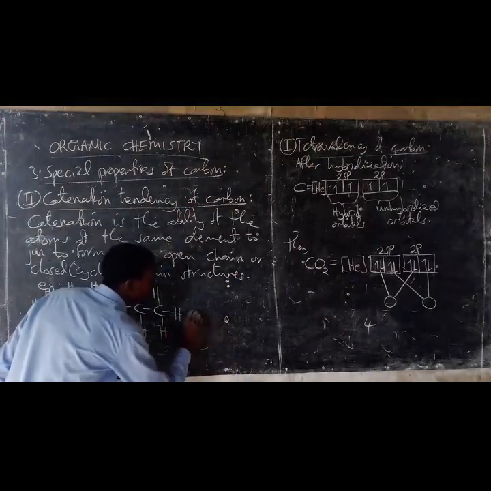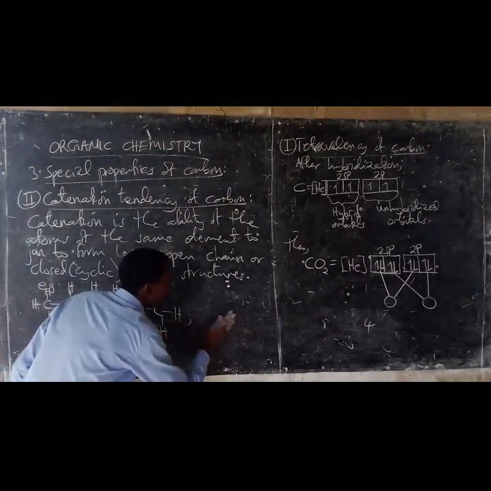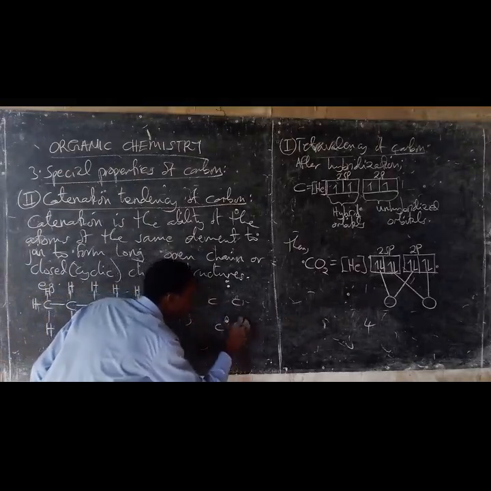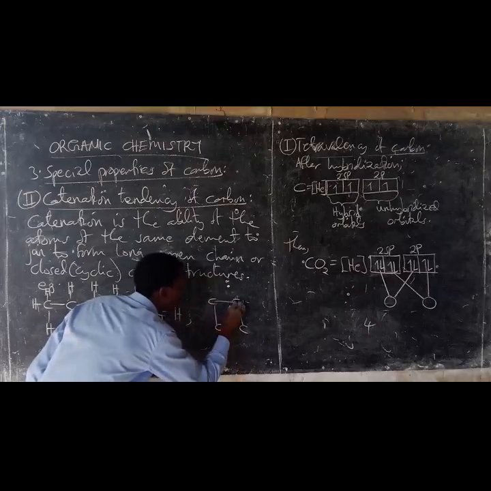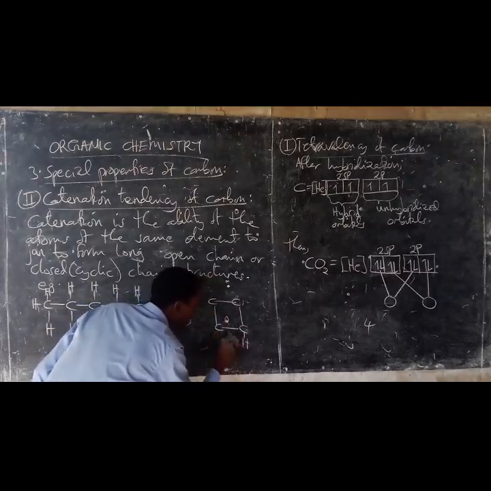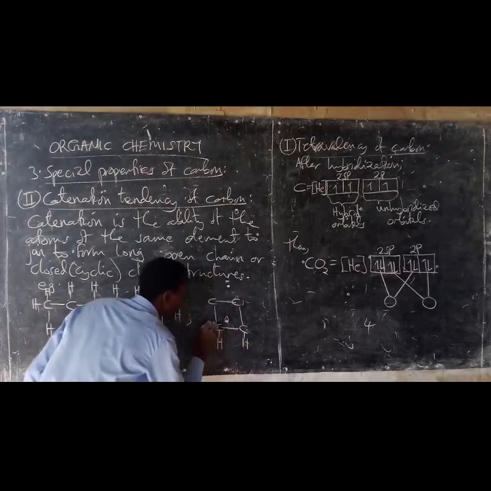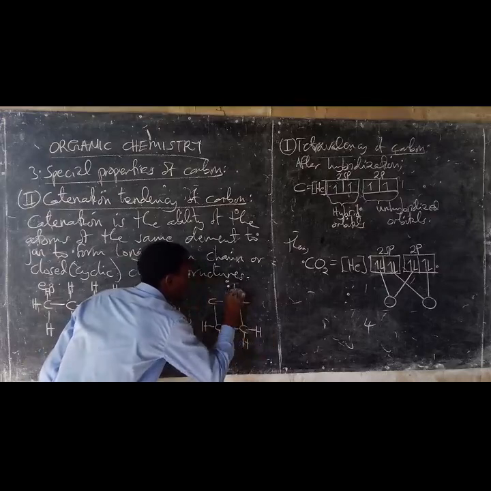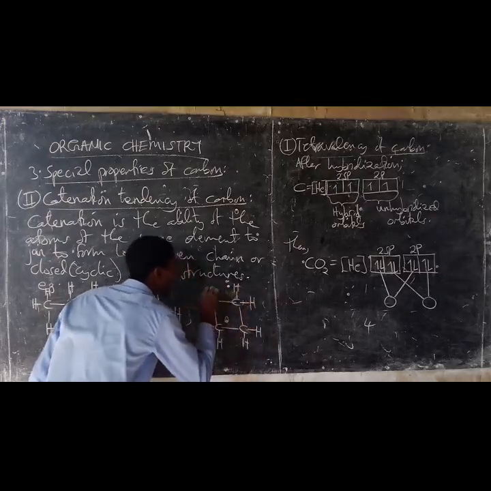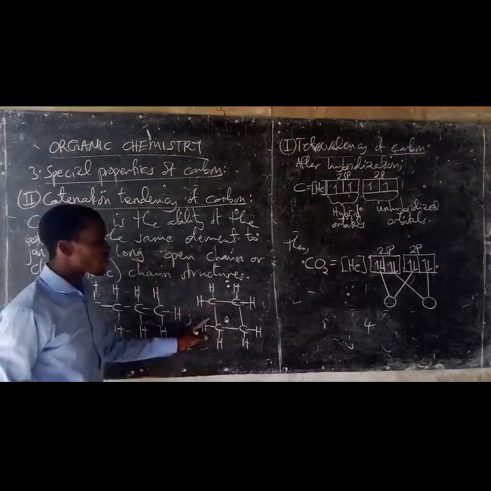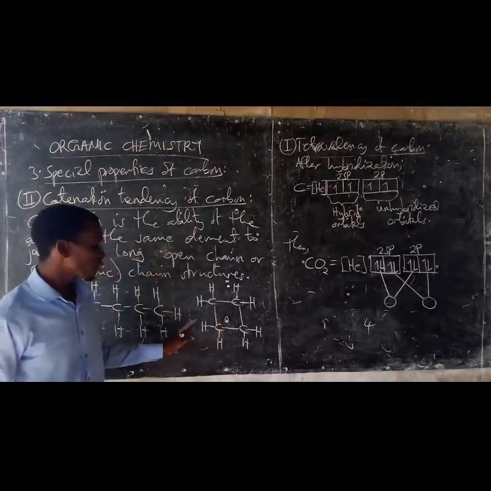Now, the chain may also be closed, like this one: carbon, carbon, carbon, carbon, with hydrogen atoms attached to each. This is the cyclobutane.